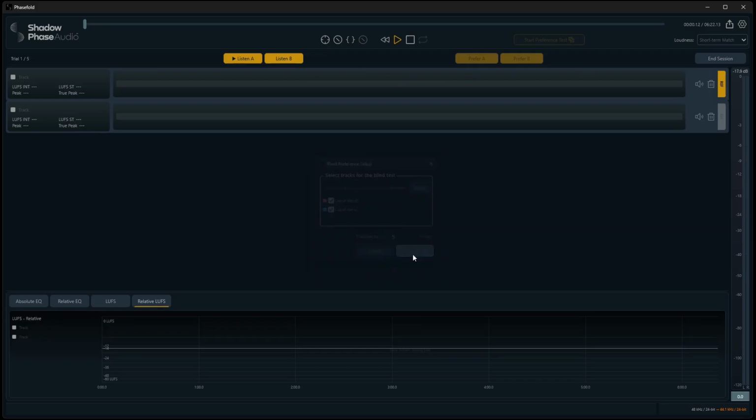When the test begins, visual identifiers are hidden, so you can focus only on what you hear. You can audition tracks A and B as many times as needed. Once you have heard both, choose the version you prefer.